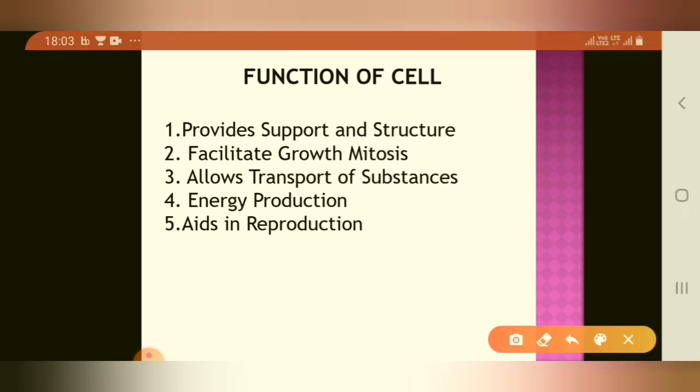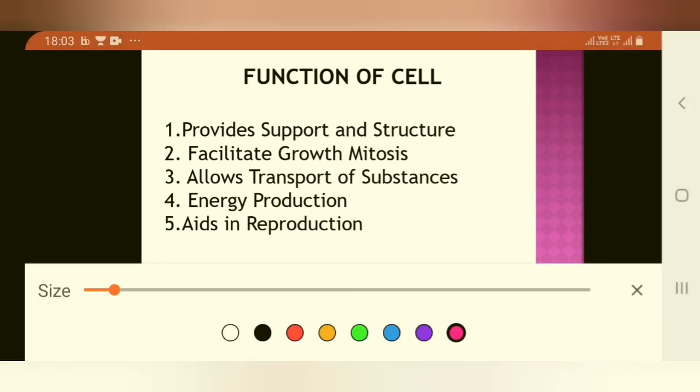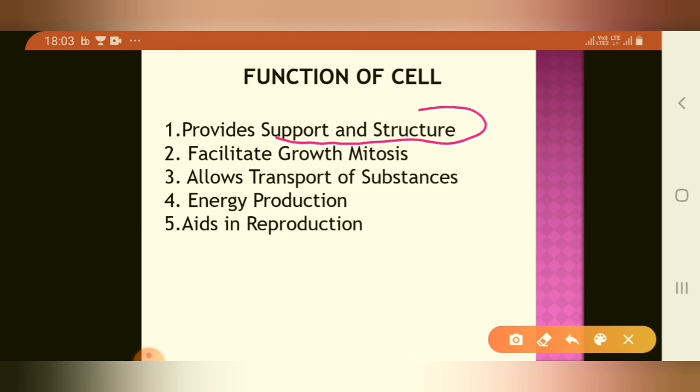Number one, the main function of the cell is that it provides support and structure to the body, mainly body organs. Number two, it facilitates growth, which is by the process of mitosis. Through mitosis, growth is generally formed.